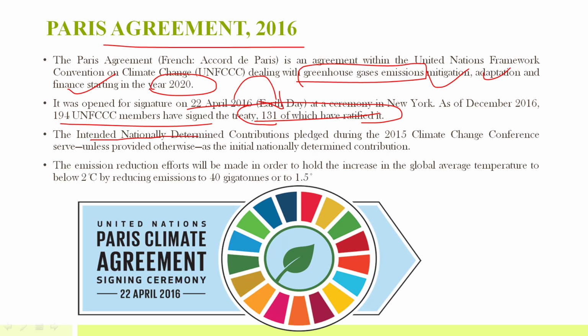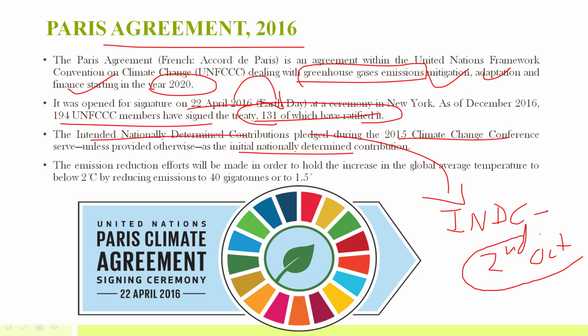Under this, the INDC concept emerged, that is intended nationally determined contribution, where every country pledged during the 2015 climate change conference to voluntarily contribute to address the problem of climate change. So India has also laid out its INDC, and it declared its INDC on 2nd of October.